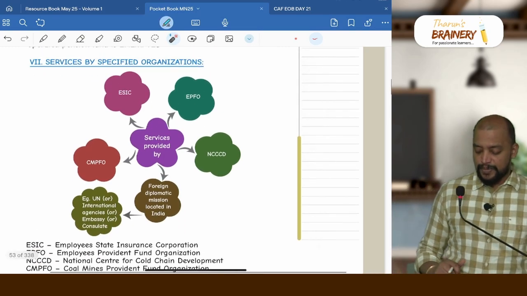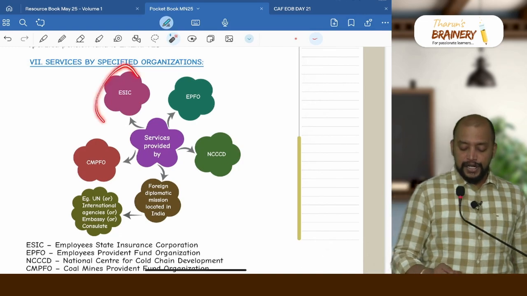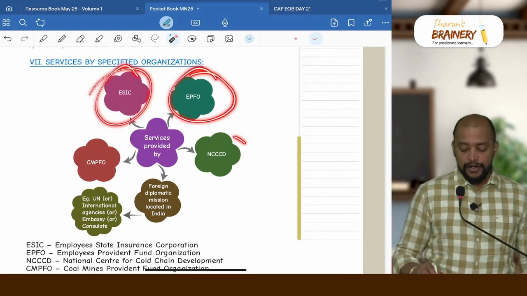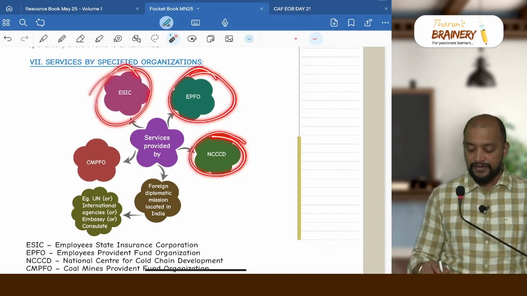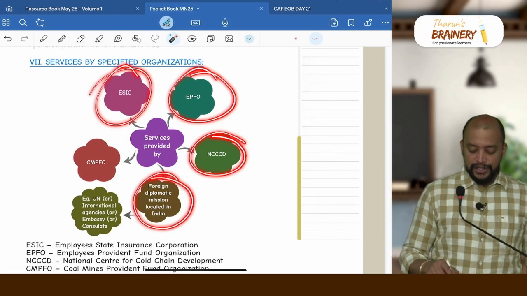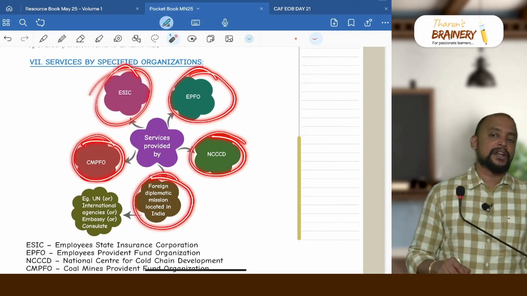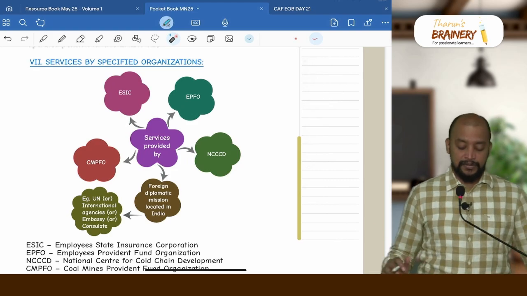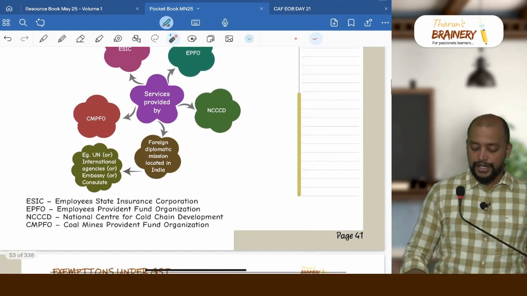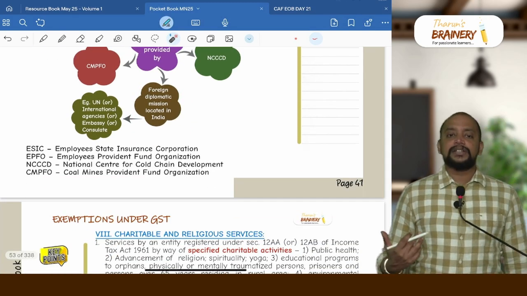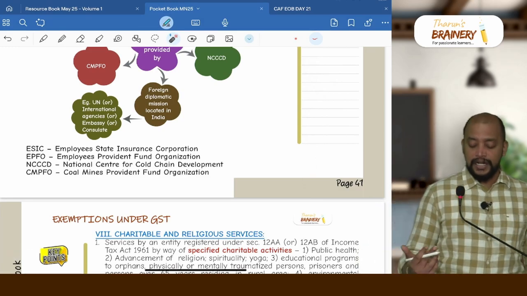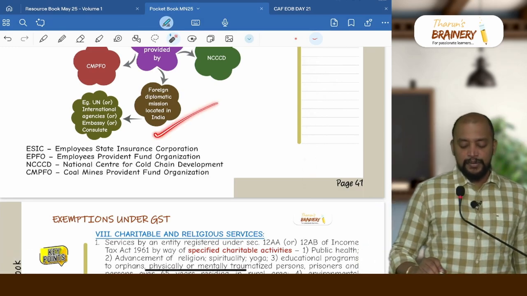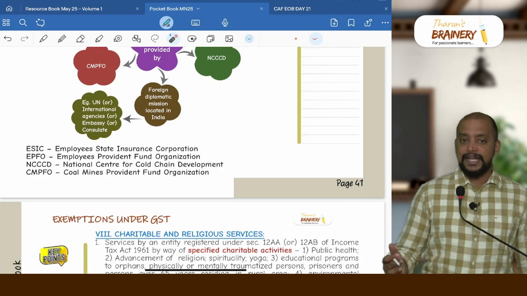Then services by specified organizations. Employee State Insurance Corporation, Employee Provident Fund Organization, National Center for Cold Chain Development, Foreign Diplomatic Mission located in India and Coal Mine Provident Fund Organization. These are the specified organizations and if they collect any amount that will be exempted. Here Foreign Diplomatic Mission in India, for example UN or international agencies or embassy or consulate located in India, will be the Foreign Diplomatic Mission in India and their outward supply is exempted.